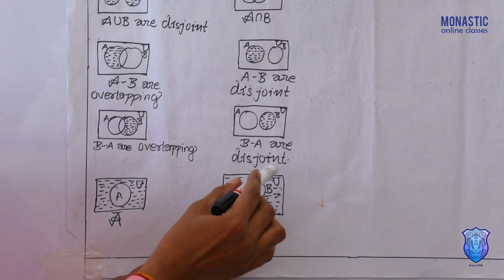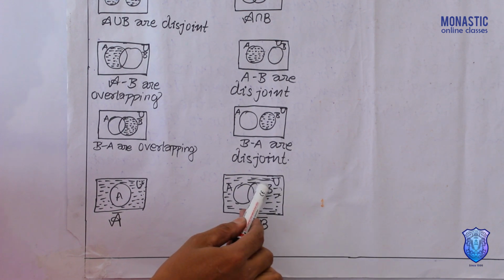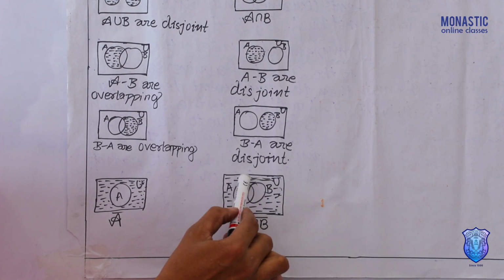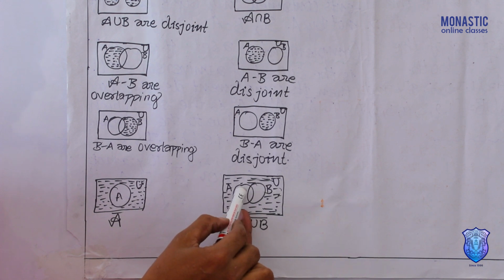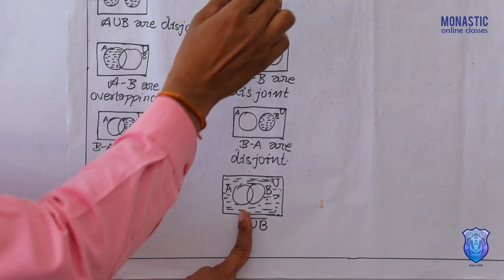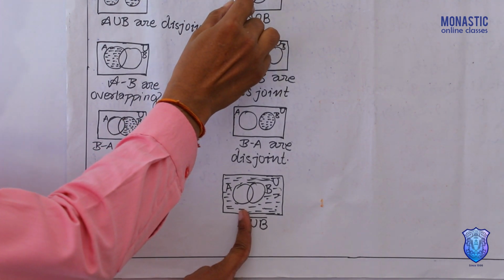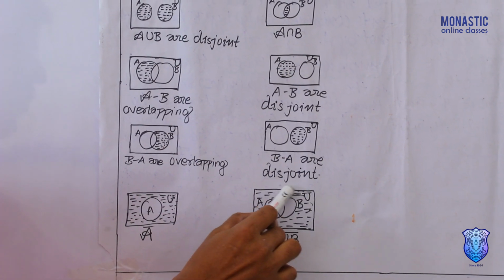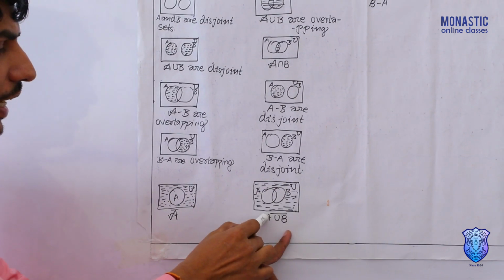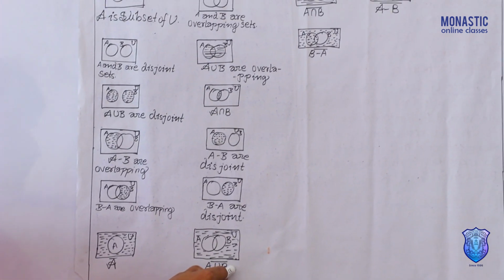For A union B, what are you finding? This inner part is not colored. Where is it colored? Outer parts. Inner part means that means A union B. But the outer is colored. That's why A union B complement.